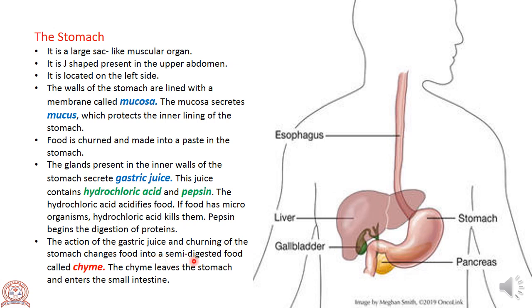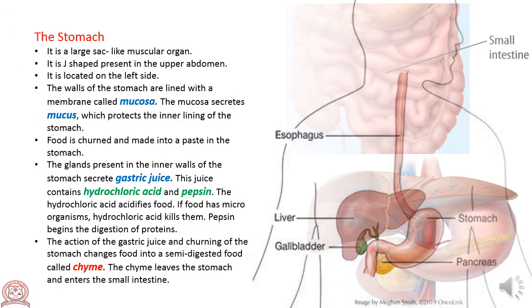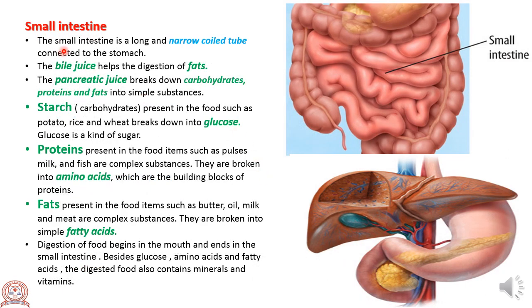The action of the gastric juice and churning of the stomach changes food into a semi-digested, partially digested food called chyme. The chyme leaves the stomach and enters the small intestine. See the picture given here.